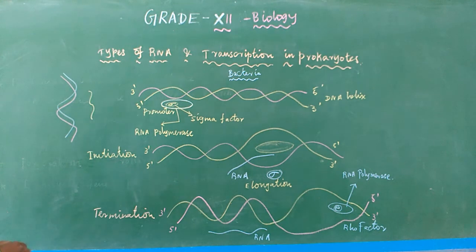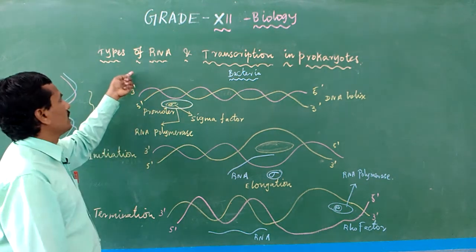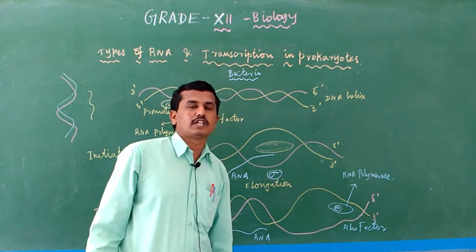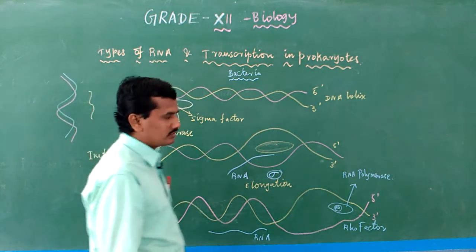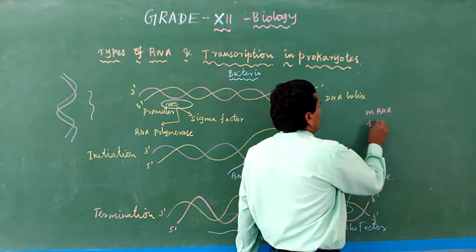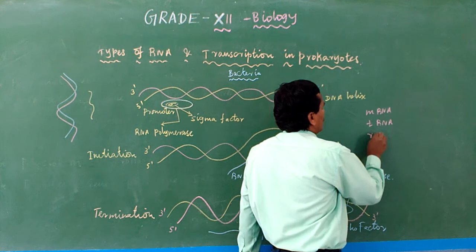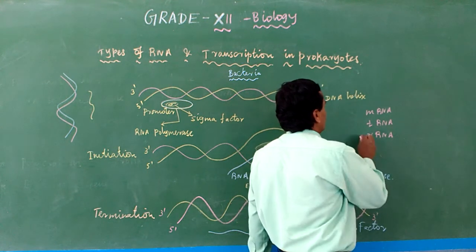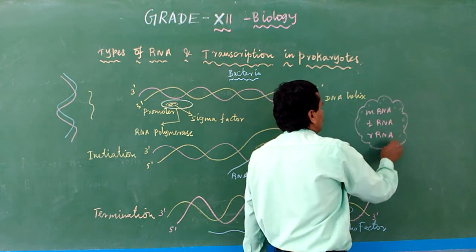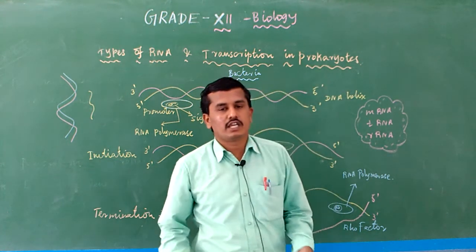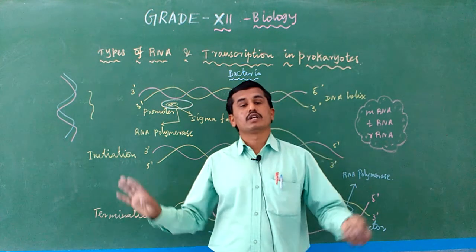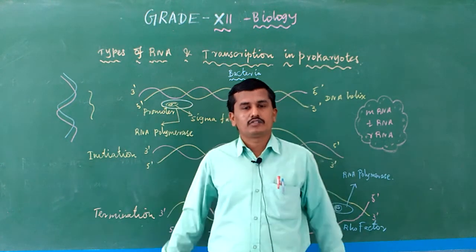So in this topic, I will explain types of RNA and transcription in prokaryotes. Types of RNA means what? We know that RNA is of three types: mRNA, messenger RNA, tRNA, transfer RNA, and rRNA, ribosomal RNA. So three RNAs are present in a cell. They are important for all the physiochemical processes in the cell. Okay, so mRNA, tRNA and rRNA are the three types of RNA present in the cell. In prokaryotes also three RNAs are present. In eukaryotes, animal cells, plant cells, all cells, RNA is present.